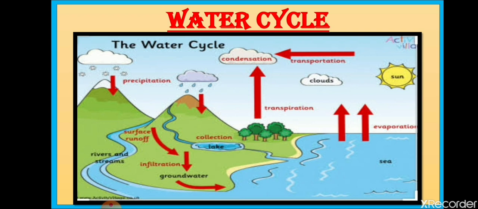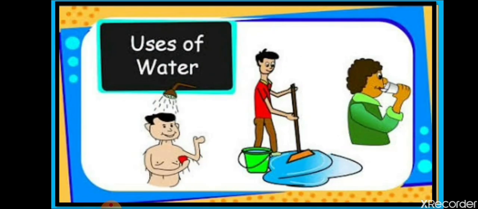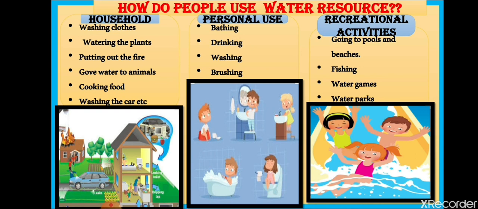Now let's have a look at the next topic we are going to study, uses of water. So students, all of us are familiar with the uses of water, how we people use water. Water is basically used in households, for personal uses, and for recreational activities. Water is used for washing clothes, watering the plants, giving water to animals, cooking food, bathing, drinking, washing, and brushing. For all these things, we use water.